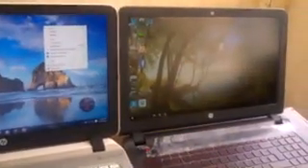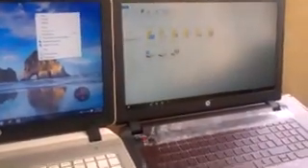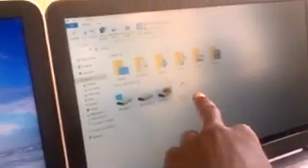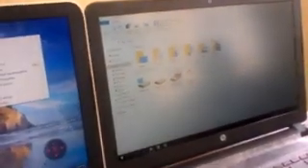So you go to My Computer. As the folder is open, you can see this one is the drivers for the USB cable. So you will install the drivers for that one.